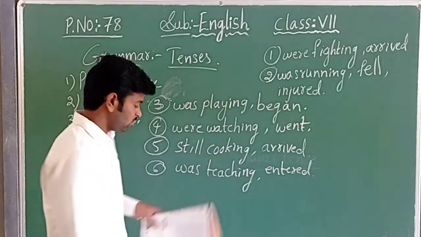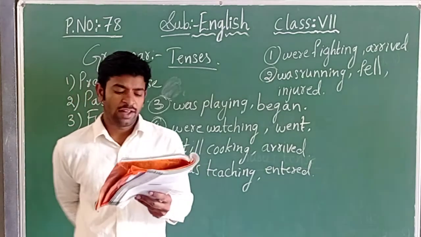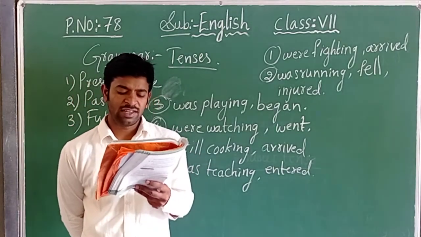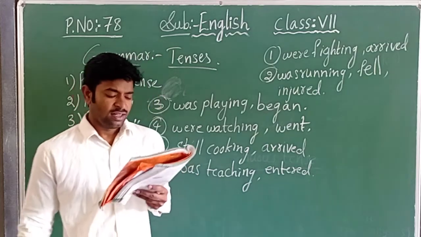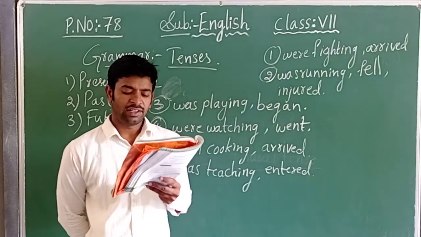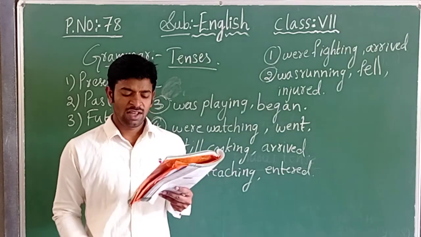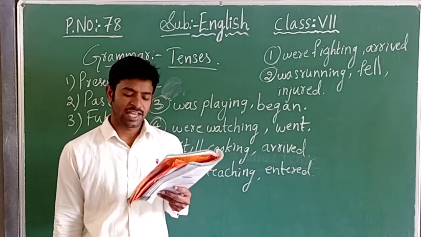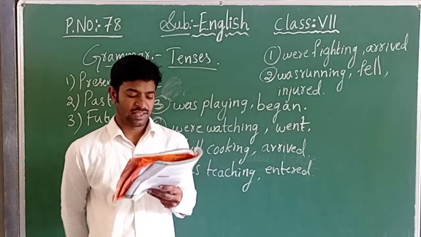Seventh one: Father was ___ the TV, TV means television, when the telephone bell ___. Watch and ring are given.